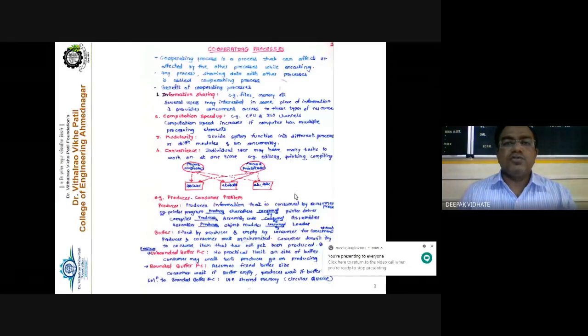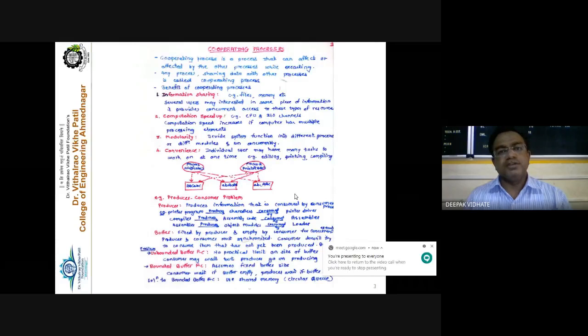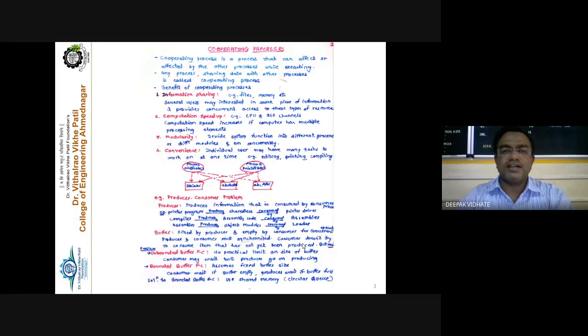Producers are the processes that go on producing things, and consumers are the processes that consume the things that have been produced by the producer type of processes. Any output produced by the producer is consumed by the consumer process. So examples of producers are a printer program and a compiler. Their task is just to produce, and this output is consumed by the consumer process.